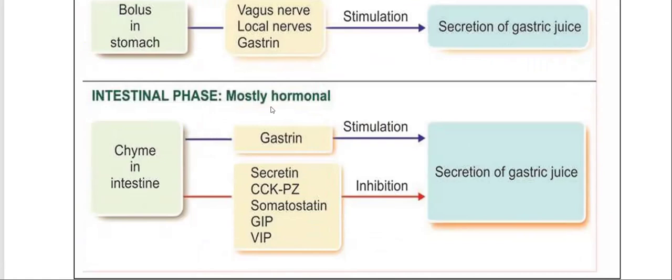Intestinal phase, mostly hormonal. Chyme in intestine makes gastrin, which stimulates secretion of gastric juice.